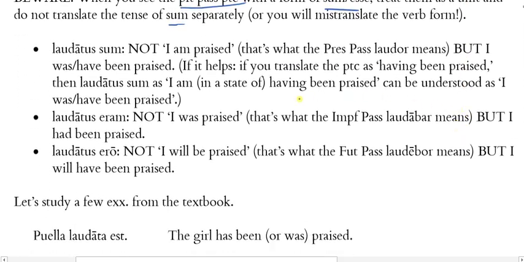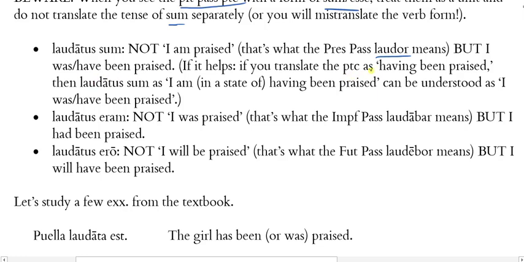So let me just walk through the three. It might be very tempting when you see laudata sum, for example, to take the sum and say, that's the present of esse, I am. And so this must mean I am praised. Okay, that's not the way to translate this because we already have a verb form, laudor, which means I am praised or I am being praised, right? The present passive indicative, there's already a form for that. But rather, laudata sum is I was praised or I have been praised.